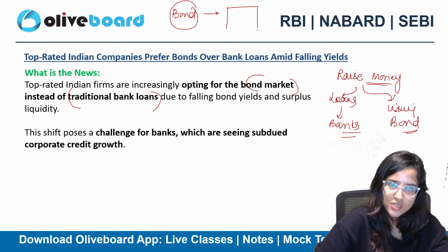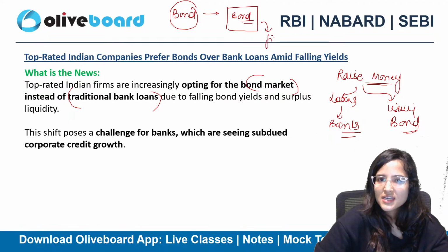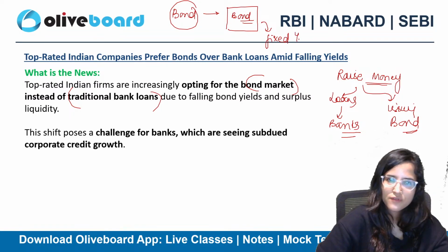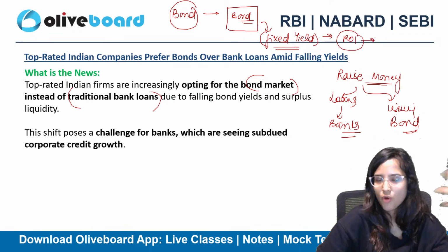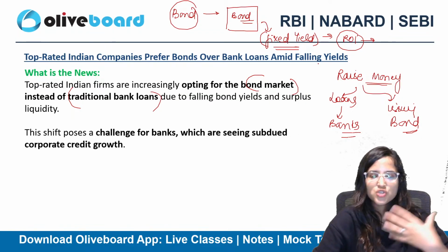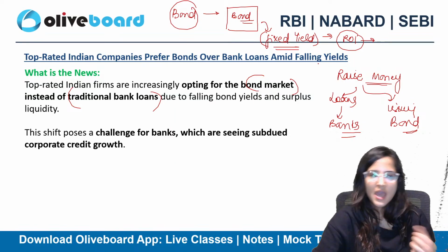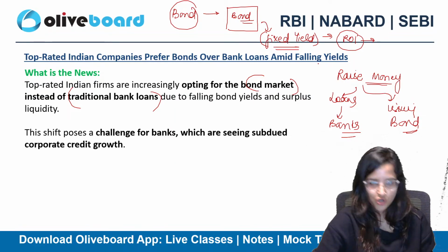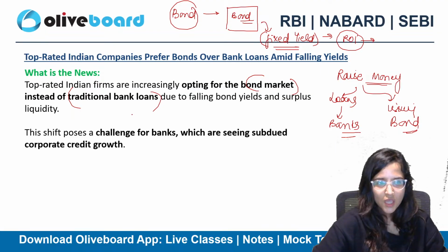Suppose on this paper it has been written that this is a bond. Once you have bought a bond, you get a fixed yield out of it. Interest is paid on this bond. For example, if I'm a company issuing a bond, I am giving the bond to person A and taking money from that person. At the end of the term, after maturity, I will provide some interest, which is called yield.